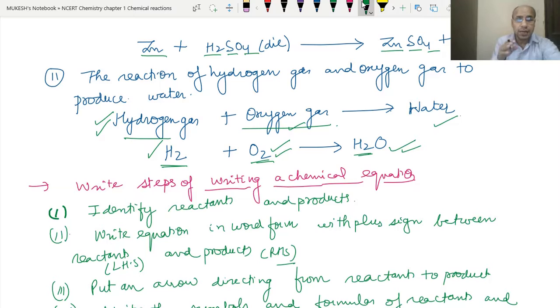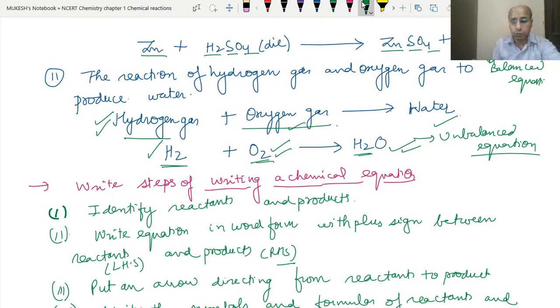That means the atoms of each element on both sides are equal, so we have already got the balanced equation. So this is a balanced equation and this is an unbalanced equation. Now we will need to balance this equation. These are the different steps needed to write a chemical equation.